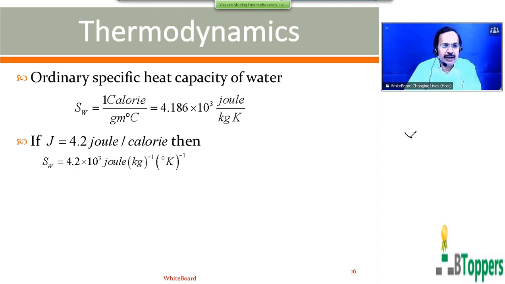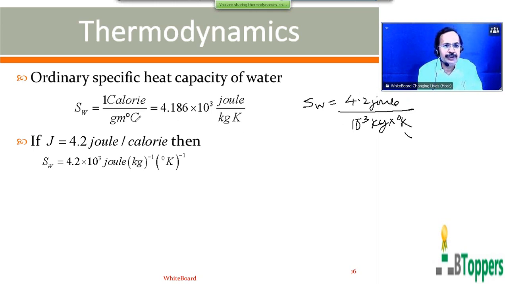Suppose J is given as 4.2 joule per calorie, then for the specific heat of water, 1 calorie you can write as 4.2 joules, and 1 gram is 10 power minus 3 kg. Change in temperature on the Kelvin scale is numerically the same as change in temperature on the centigrade scale. It makes no difference whether you write per degree centigrade or per degree Kelvin in the denominator.